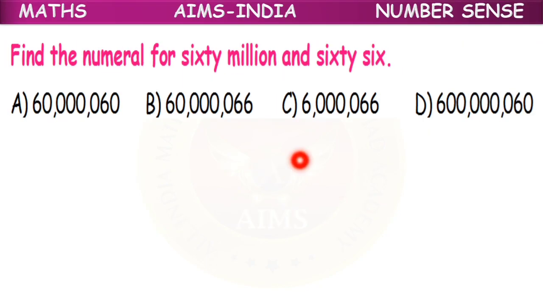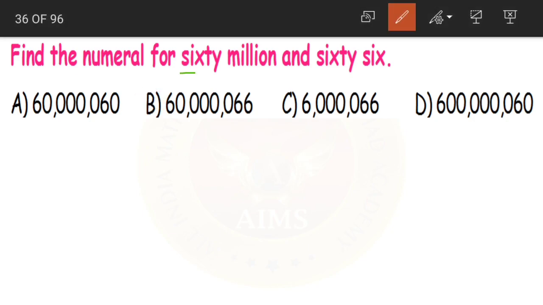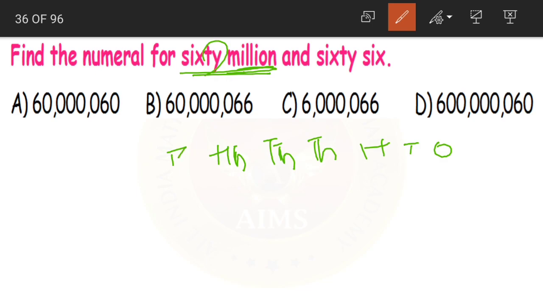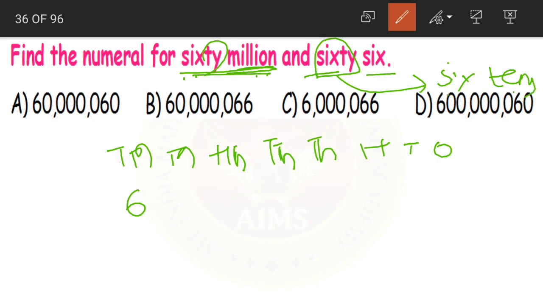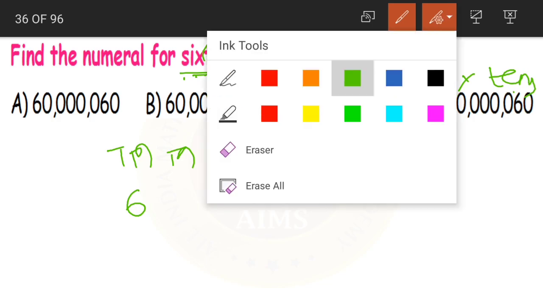Clear? Next, find the numeral for 60 million 66. First, what is it? 60 million. So that means 10 millions is the highest place value. And millions means it is in the international system. So let us write the international system place values: 100,000s, millions and 10 millions. 60 million means 6 is in the 10 millions place. And then we have 66. 6 in the tens place becomes 60. And then lastly we have 6, that means 6 is in the ones place.